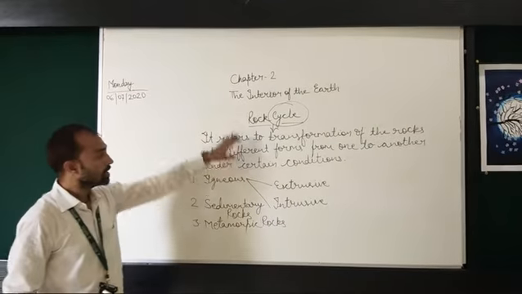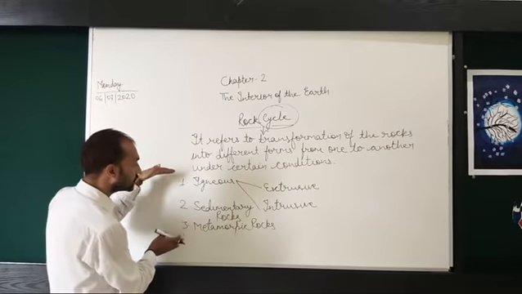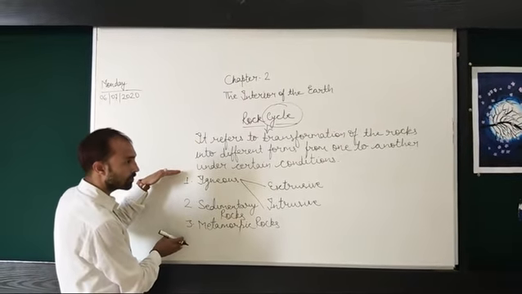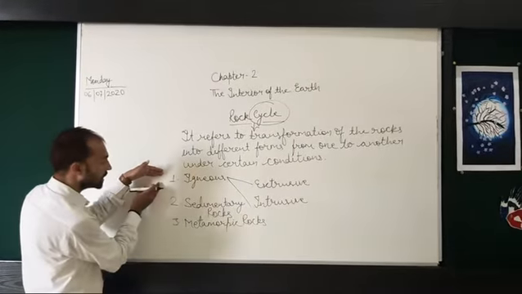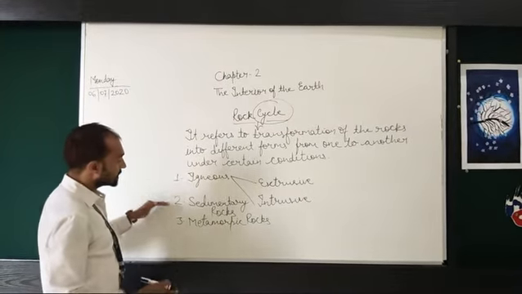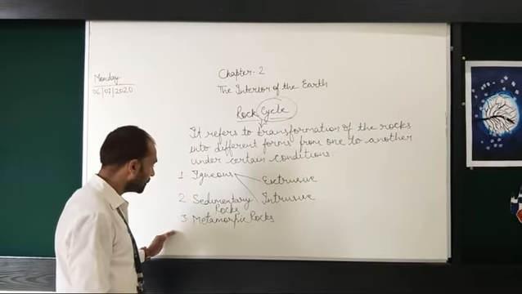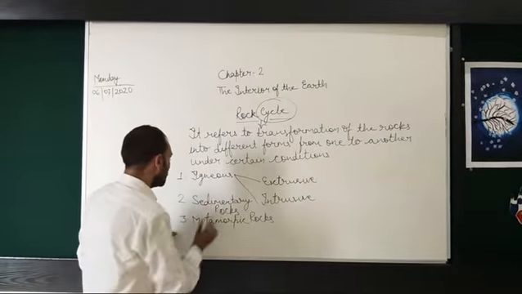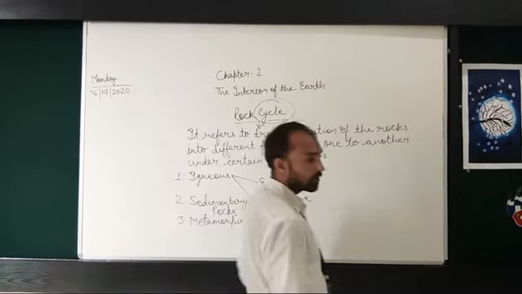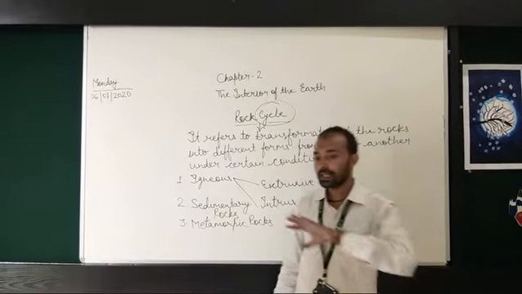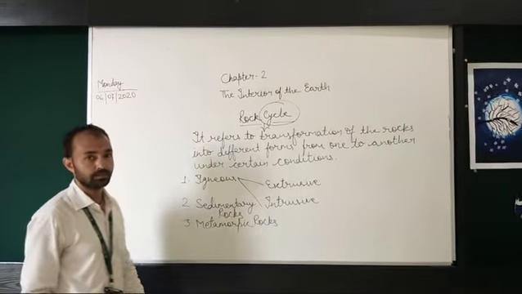So actually the rock cycle is all about how these three types of rocks get transformed from one to another, like how igneous rock gets converted into sedimentary rocks and how sedimentary rocks get transformed into metamorphic rocks. So this complete cycle is called the rock cycle.